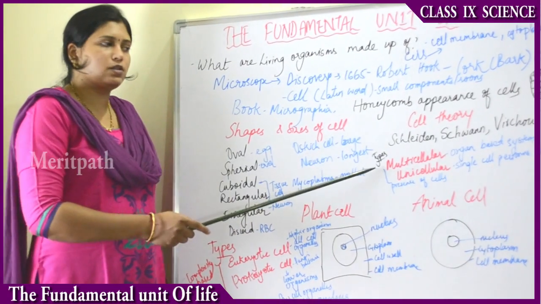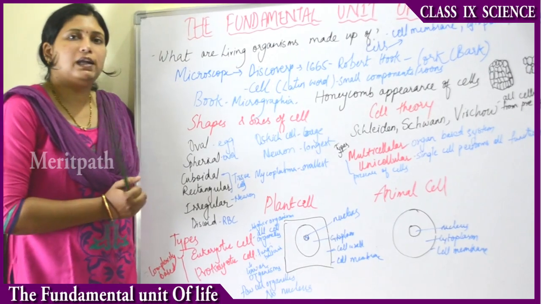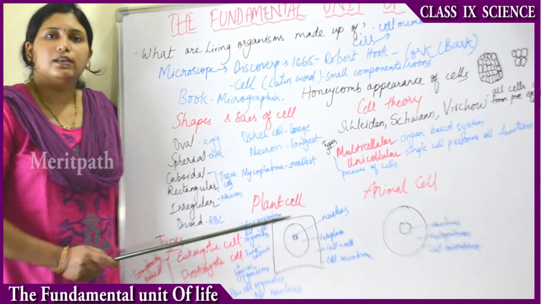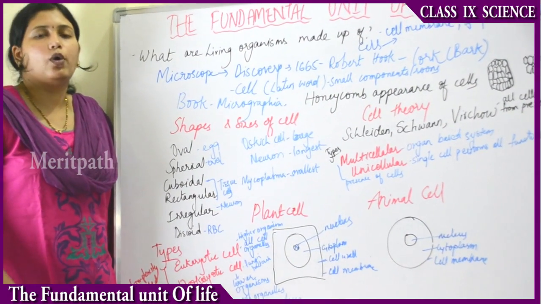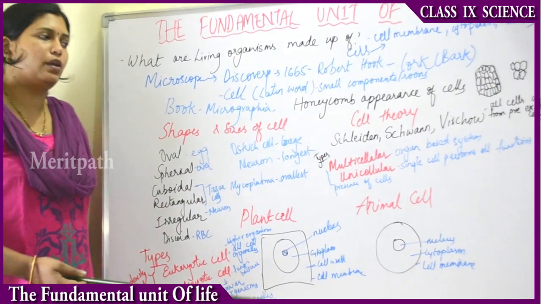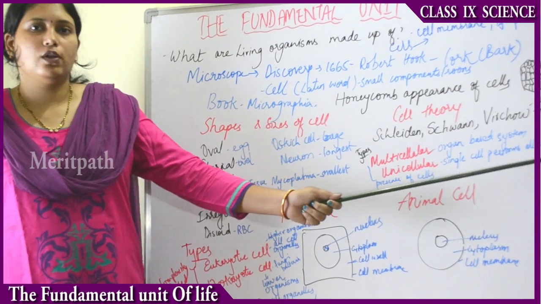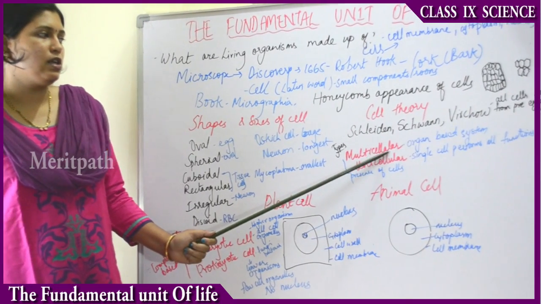Then depending on the number of cells in the organism, cells are again of two types: multicellular and unicellular. Unicellular, as the name suggests, means the organism has only a single cell, and that single cell carries out all the functions of the body, like transportation, food intake, excretion, storage and everything. So in unicellular organisms, a single cell performs all the functions. Examples are amoeba and paramecium.